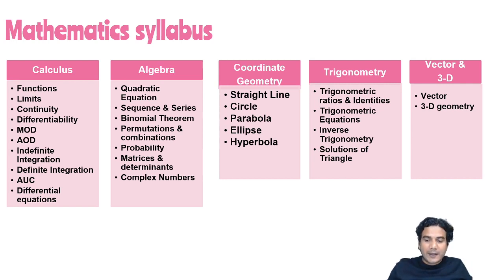You can see these 5 units, and the most major portion is covered in calculus and algebra. I'll tell you the weightage of these 5 units in the next slide. Actually, let me show you the next slide first.